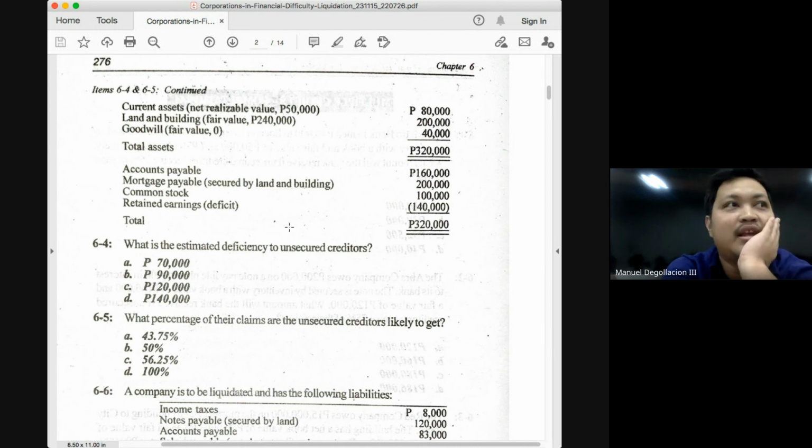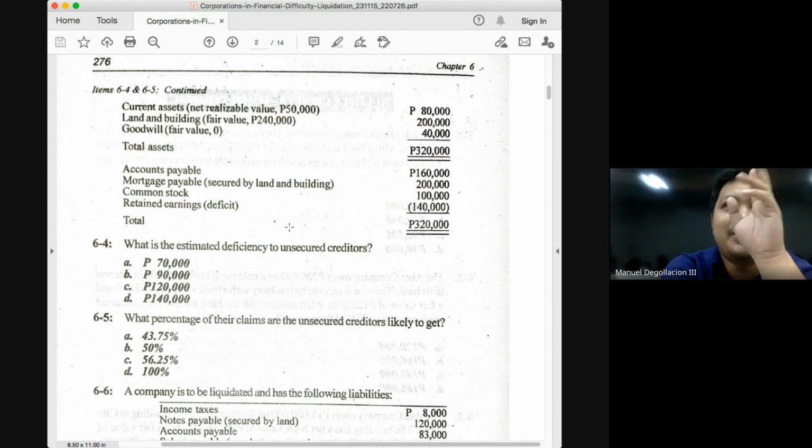So what does that mean? There is now an extra 40,000. And what will happen to this 40,000? This will be added to your numerator. This will be included. This will join your free assets class. Okay? So our numerator will not just be 50. It will be increased by the extra 40.